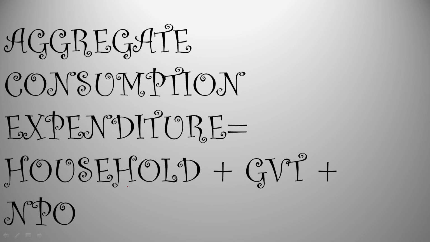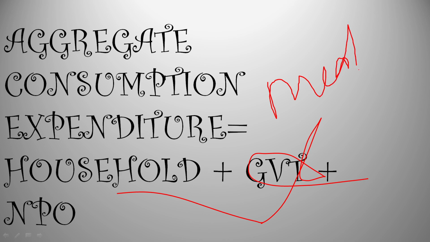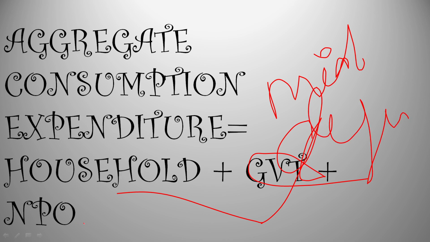Now why does government buy things? They buy things to distribute things. For example, midday meals. Government has a scheme of midday meals. For that, they have to buy meals. They buy defense goods and so many other kinds of goods. Okay, why do non-profit organizations buy goods?